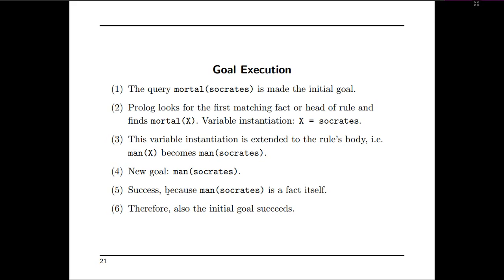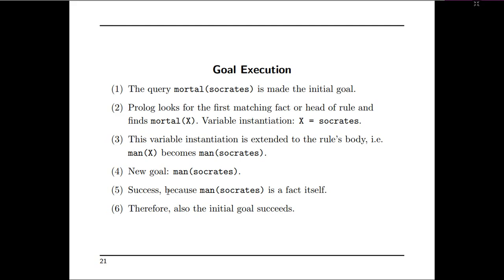So the new goal will become man of Socrates. It will return true because man of Socrates itself is a fact. Therefore, since the subgoal was executed successfully, the main goal, that is the initial goal, will also succeed, and will also give you true as the answer. So this is the way backtracking takes place in Prolog programming.